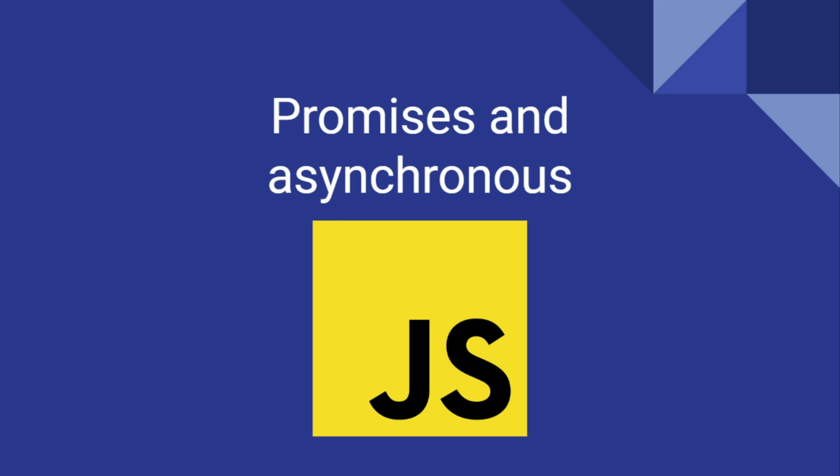If it's not x equals 0, then the second param will say that it's an error. After that we can use the dot then method to call the functions and log whether these things are working or not. So a promise helps us keep a promise until you run it.